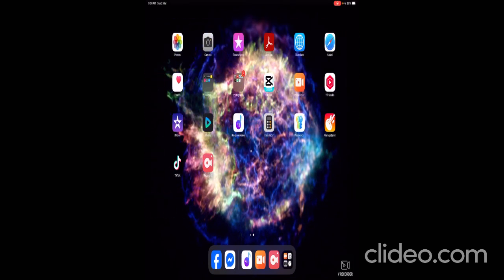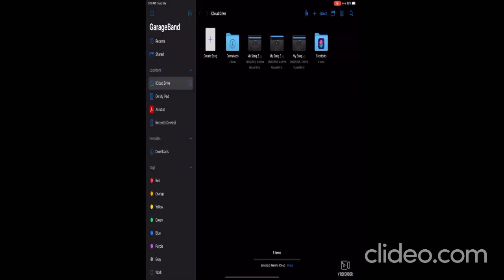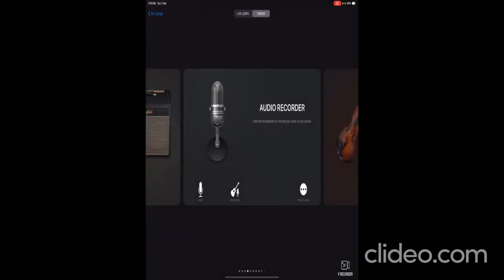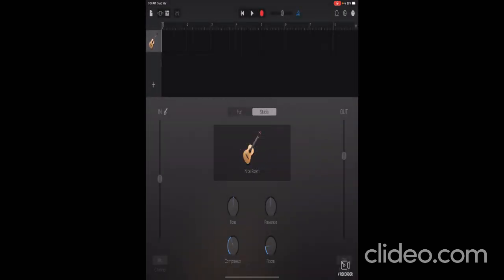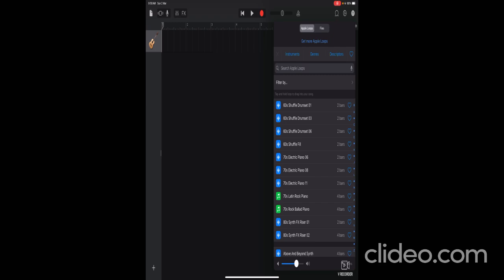So then you got to go to GarageBand. So I'm gonna create my song. Go to audio recorder and just go. Make sure you're in tracks view. Okay. Now all you have to do is go here. Okay, I'm just gonna disable. Okay, then. Okay, wait.